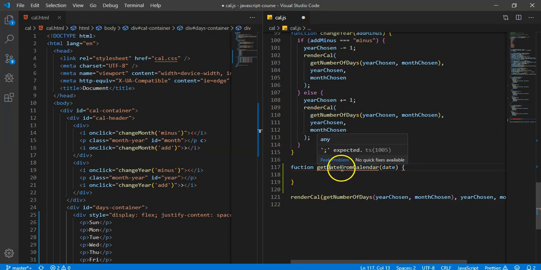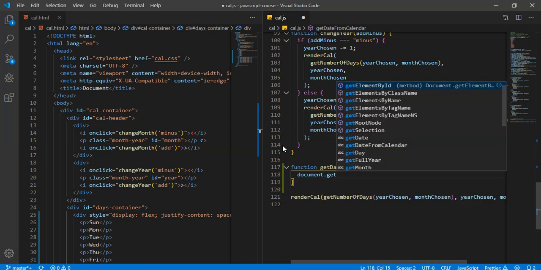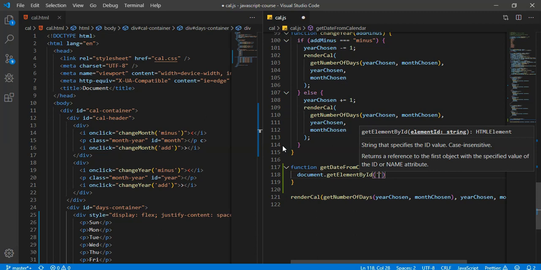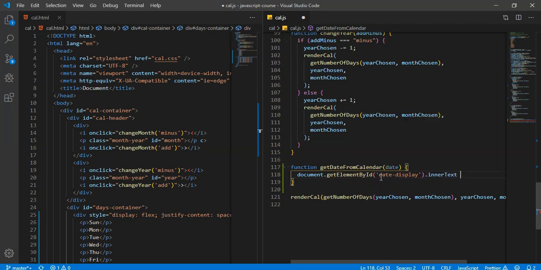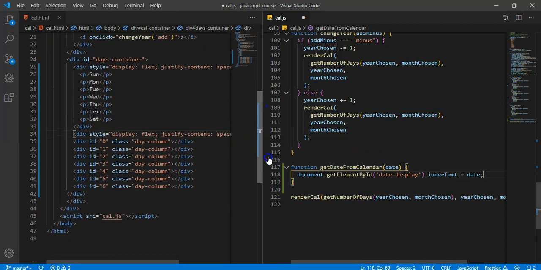Okay. Now what we're going to do is we're just going to say document.getElementById, and we'll say date display. And we haven't created this yet. We're about to create it. We're going to set the innerText to the date from up here. And let's go create this in our HTML real quick.